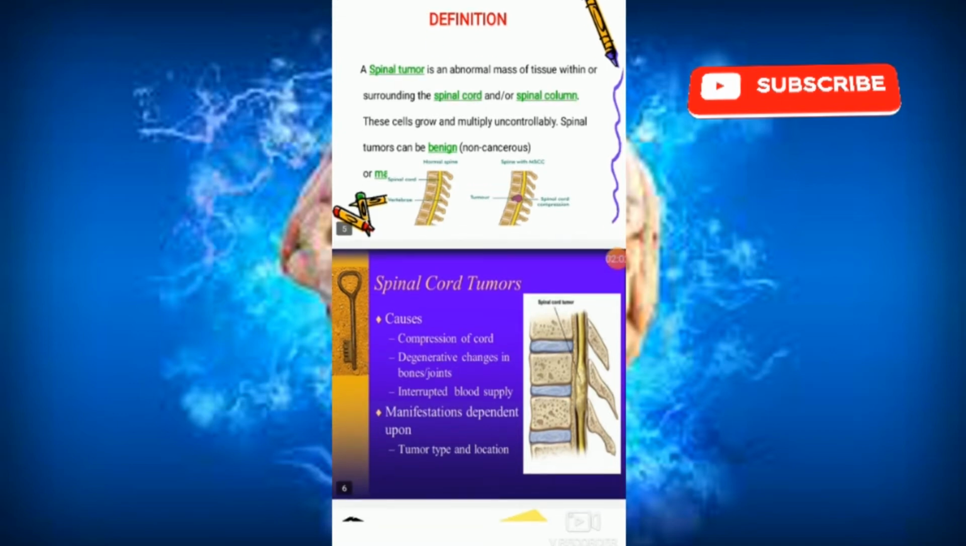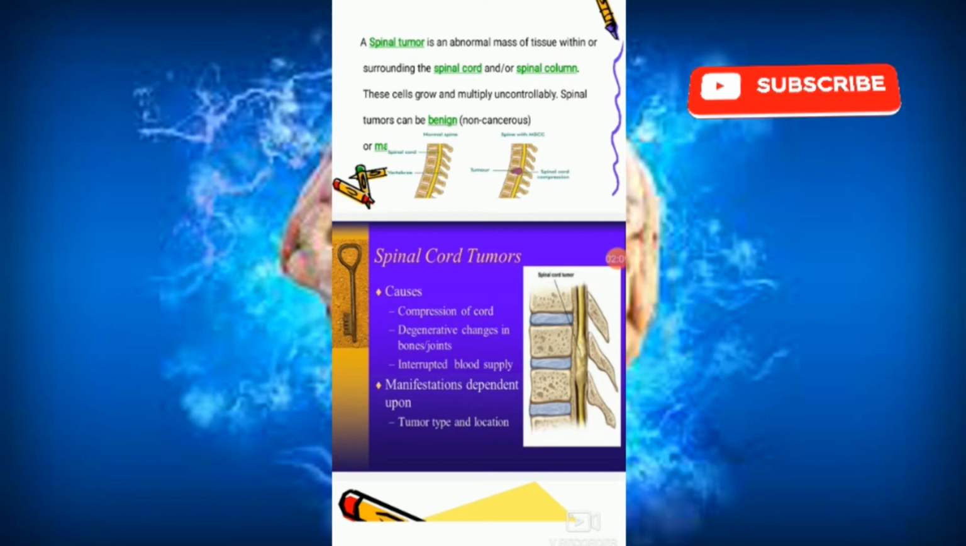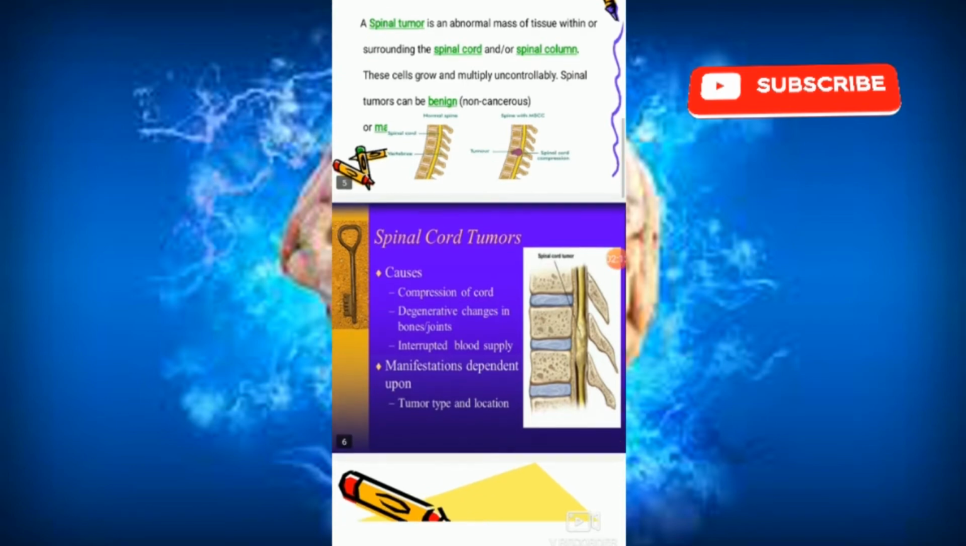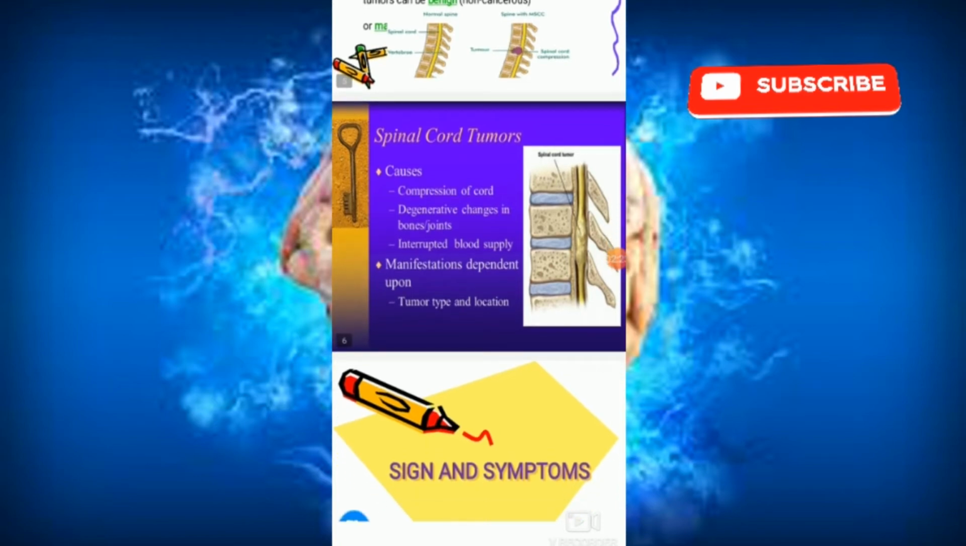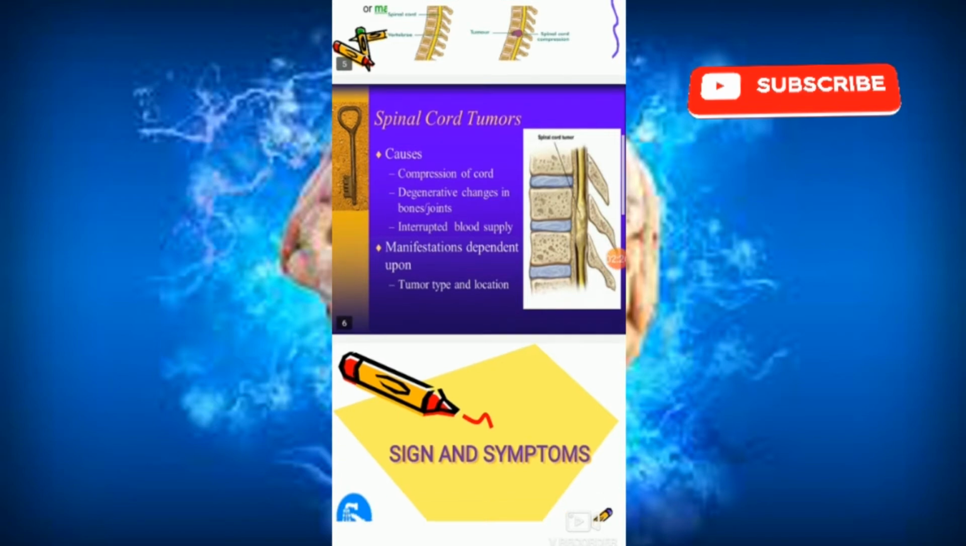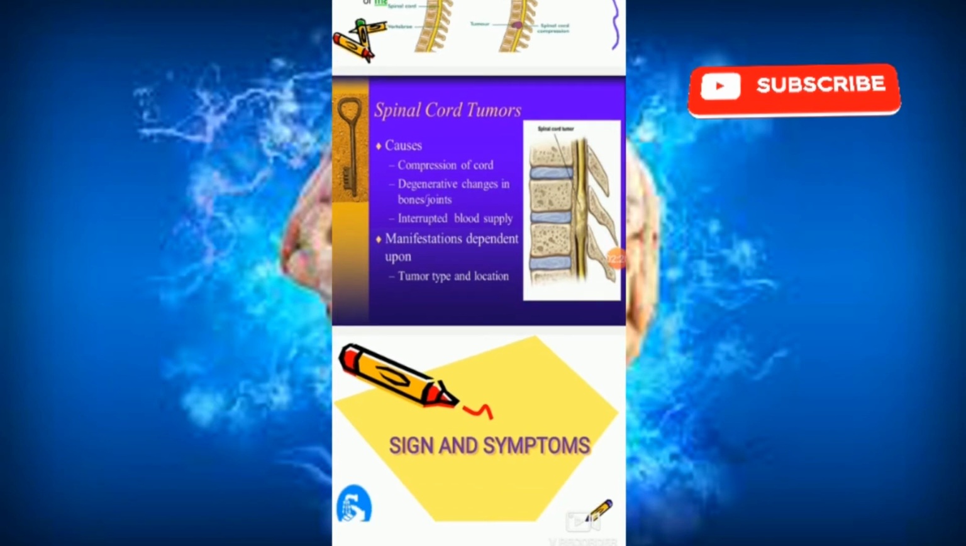So these cells grow and multiply uncontrollably. ये cells जो abnormal cells होते हैं वो grow हो जाते हैं, multiply हो जाते हैं uncontrollable बहुत सारे. Spinal tumors can be benign or malignant. So now next move for the spinal cord tumor causes. First one is compression of cord, degenerative changes in bones and joints, interrupted blood supply. So these are the basic causes of spinal cord tumors, like compression of cord हो जाना की वजह से, interrupted blood supply की वजह से spinal cord tumor arise हो सकता है.